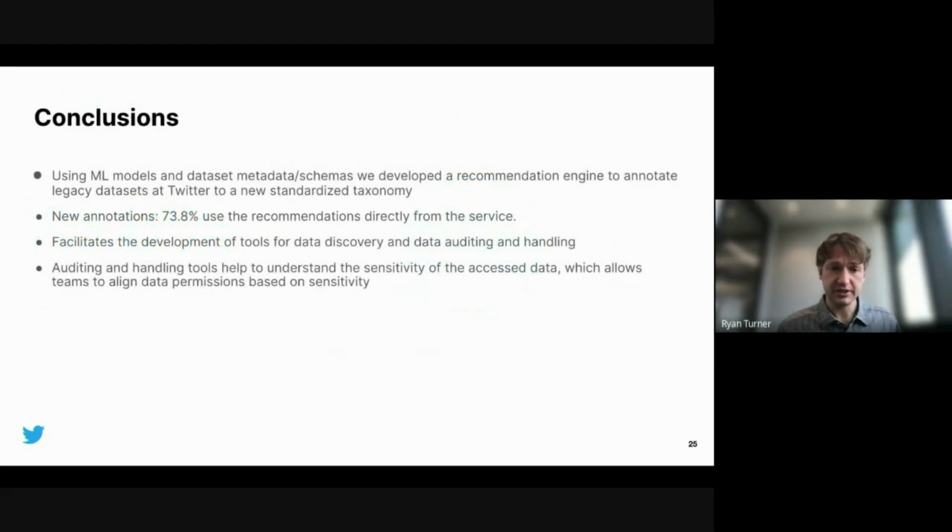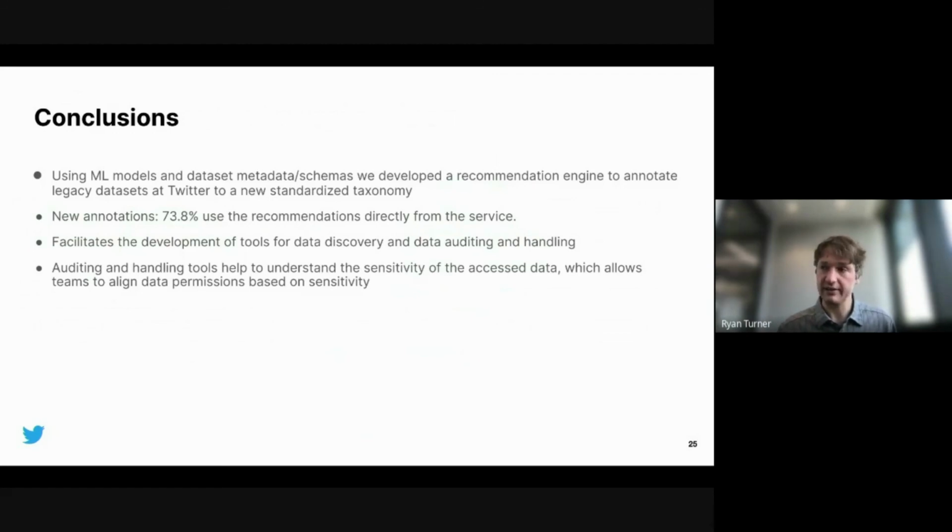So in the conclusions, using machine learning models to help a recommendation system annotate all these old data sets was a very useful exercise in getting everything involved in this standard taxonomy.